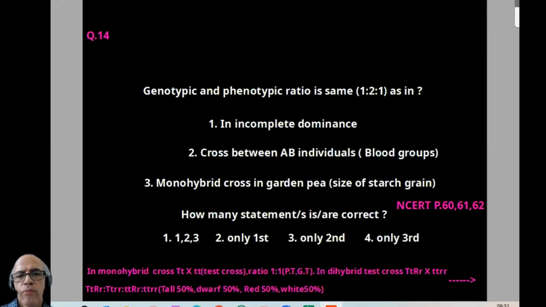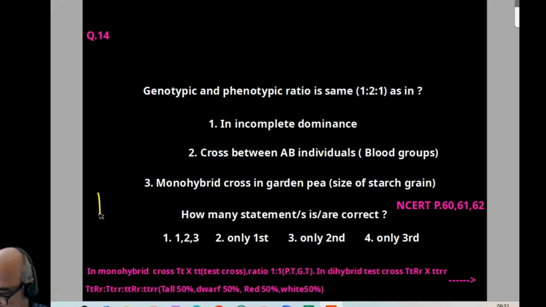Genotypic and phenotypic ratio is the same, that is, it should be 1:2:1, same as in incomplete dominance, right? Cross between AB individuals gives AA, AB, AB, BB. Monohybrid cross in garden pea with the size of starch grain. So how many statements are correct? All are correct. All will be showing 1:2:1 ratio.